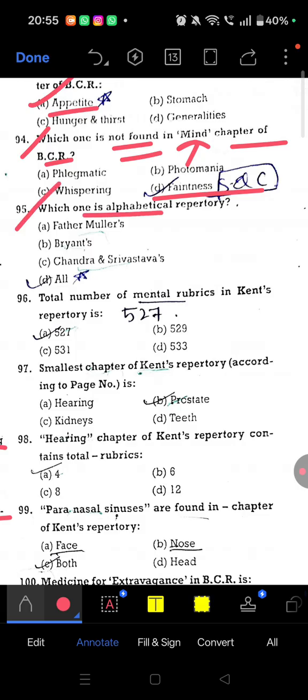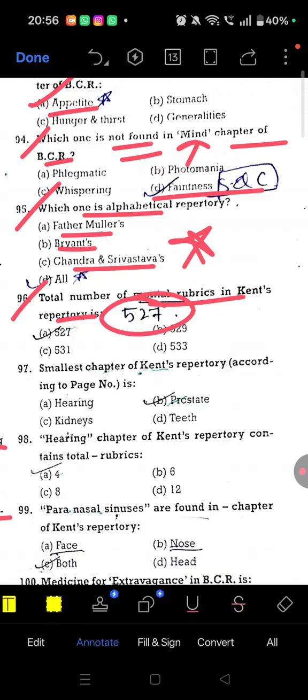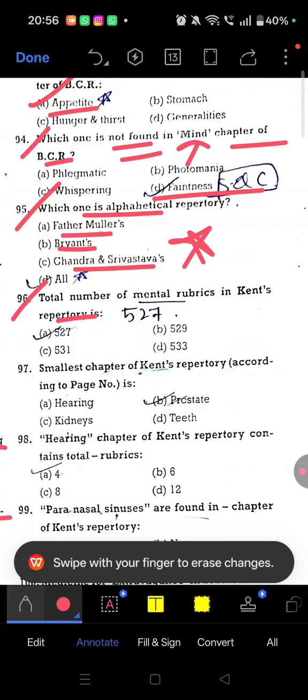Question number 95. Which one is alphabetical repertory? So all of the above. Father Muller, Bryant and Chandra and Srivastav. So these are all alphabetical repertory. Question 96. Total number of mental rubrics in Kent repertory. So the mind, how many rubrics does it have? 527 rubrics.